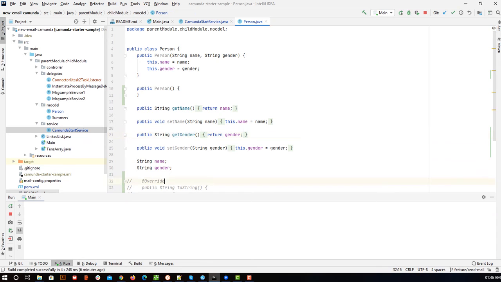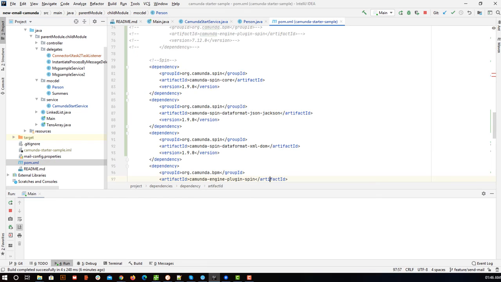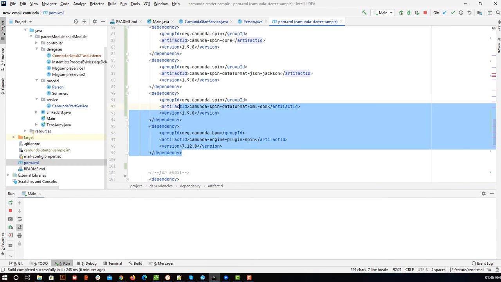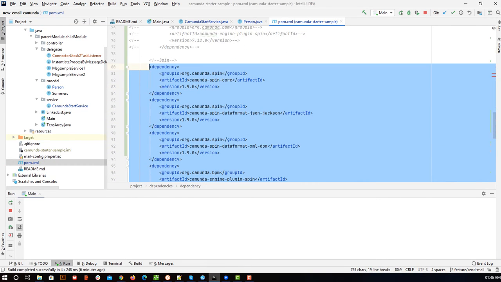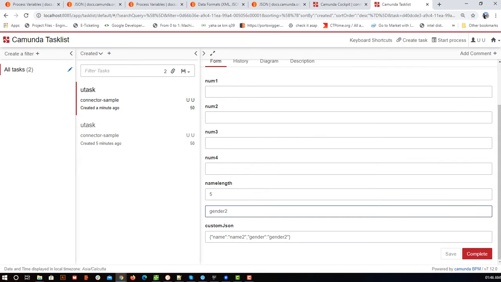Now the issue that I got was this dependencies thing, the version things. So please make sure that these versions are compatible with your Camunda version. Mine is 7.12, and yeah, that was pretty much enough. And right, one last concept that I want to touch on, I'll not give a demo of that, but if you can see this JSON, and you want to access name, or only gender or only name, provided that the one you are accessing is in string format.